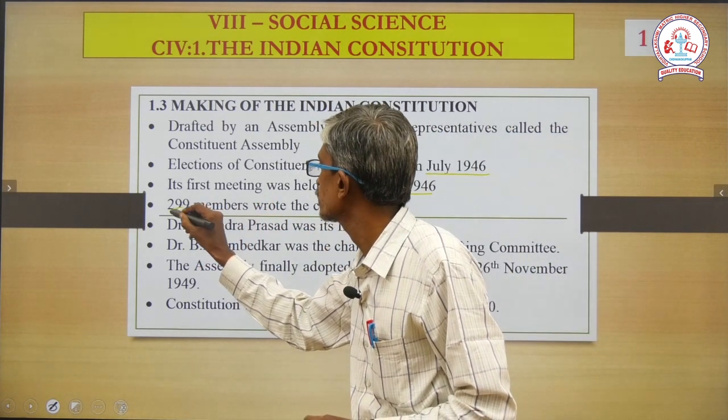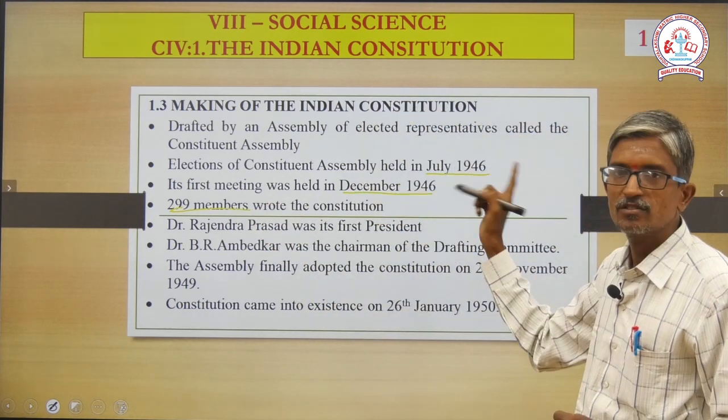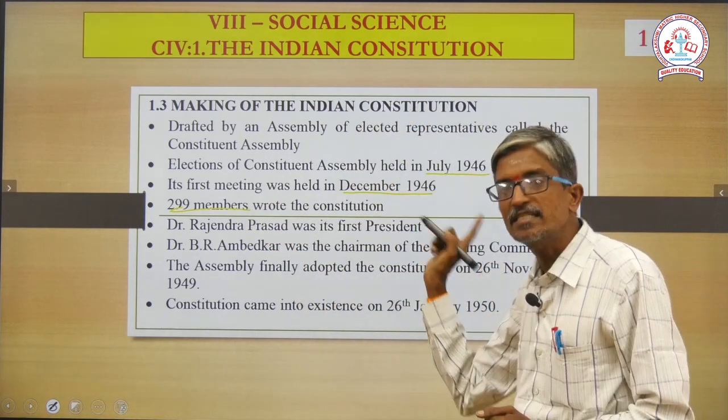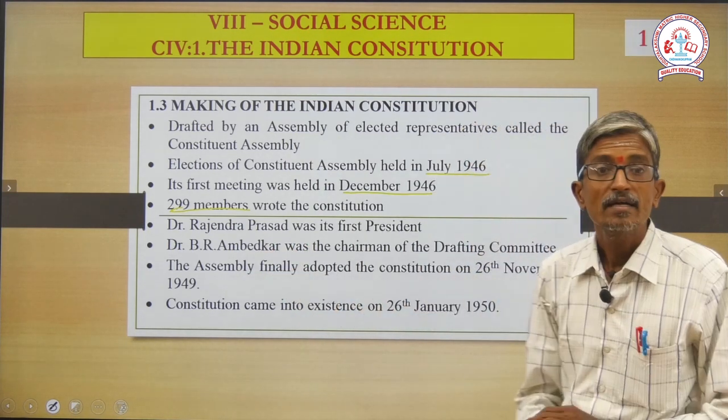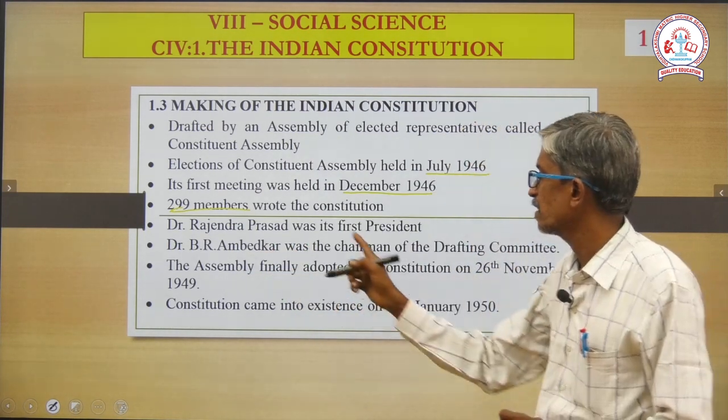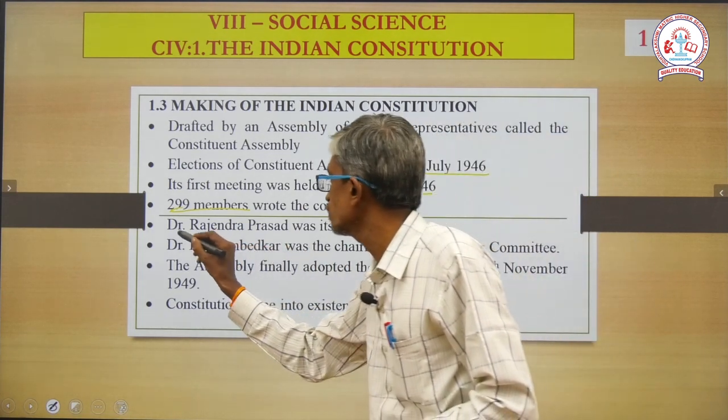Next, third one more. Number one, July 1946, election was held. December 1946, first meeting held. Members 299. Dr. Rajendra Prasad was its first president. This is fourth one mark.